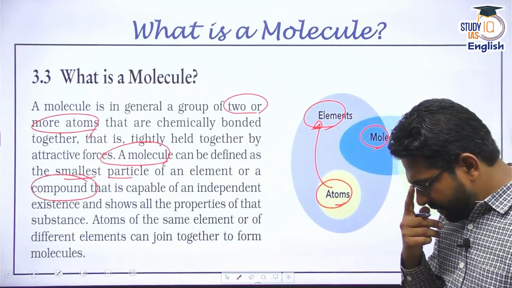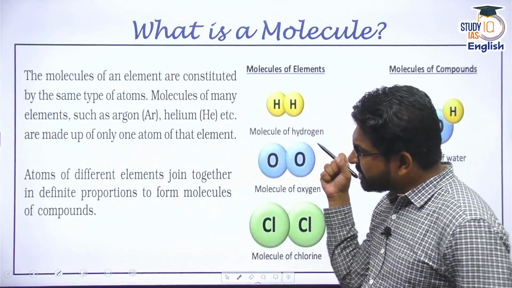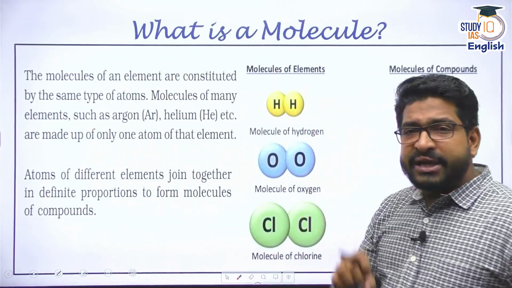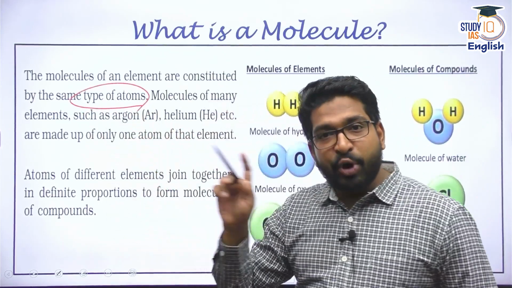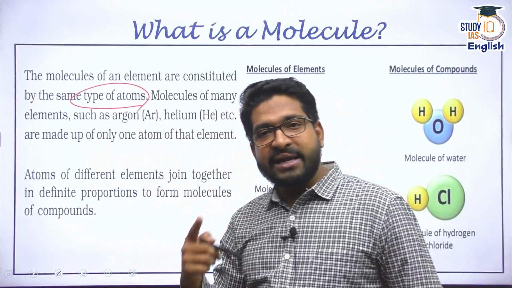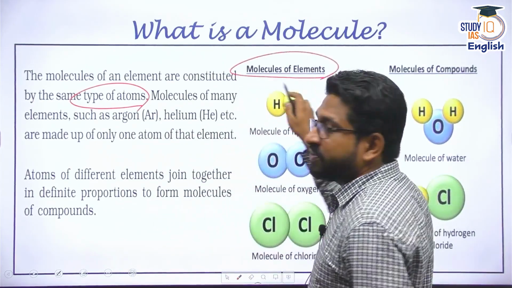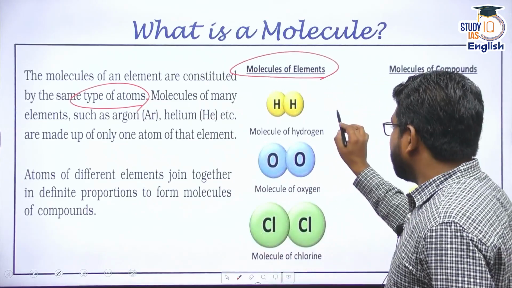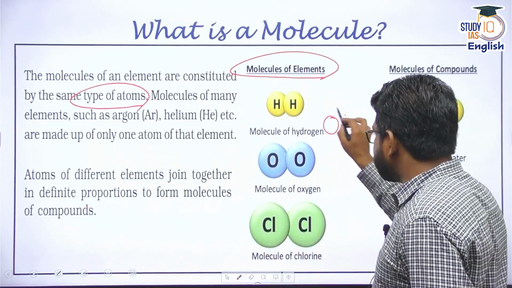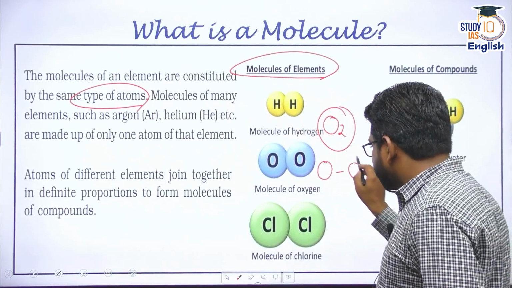I'm quite sure you're thinking, sir, I want to understand more, I'm not getting that clarity. Now let me explain through this. A molecule can consist of the same type of atoms. A molecule can consist of different types of atoms as well. A molecule can be of elements. Basically, when I say the element oxygen, I use O2 gas. That means this molecule has 2 atoms of oxygen.